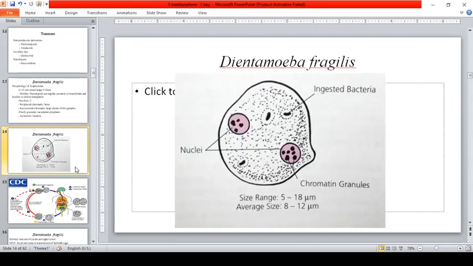Okay, so take note guys that it has no flagella, but with a leaf-like pseudopodia. It has ingested bacteria, no peripheral chromatin, the absence of peripheral chromatin. Okay, so in 2014, cyst and precyst stages were described for the first time in clinical human specimens. These data are still considered preliminary, and further testing should be done to validate the existence of this stage in the human host. Okay?